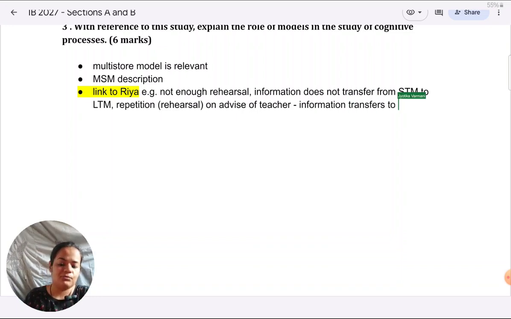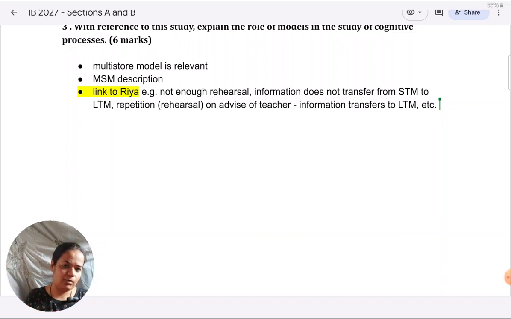If you read the scenario carefully, there is also mention of chunking, when her teacher tells her to group down information to make full use of her STM. Or you also see in the situation that she should make revision flashcards, which will help her to rehearse just before the exam what she's done previously. So again, that serves as a type of rehearsal. So I have just given one or two examples of how MSM is highlighted in the situation.